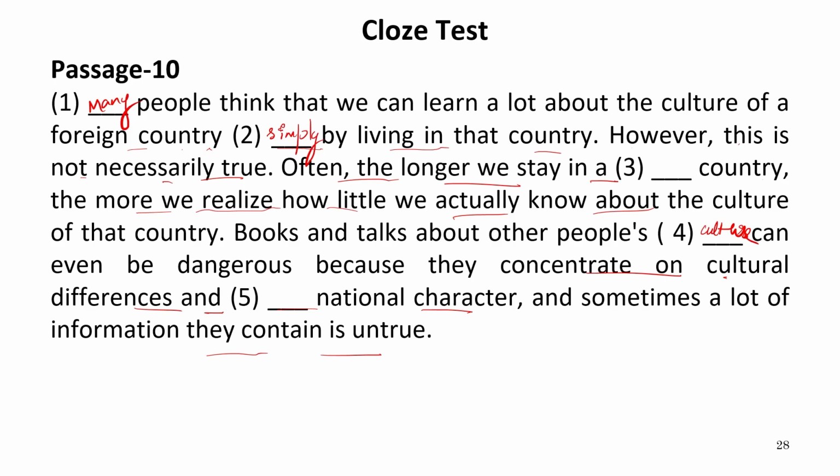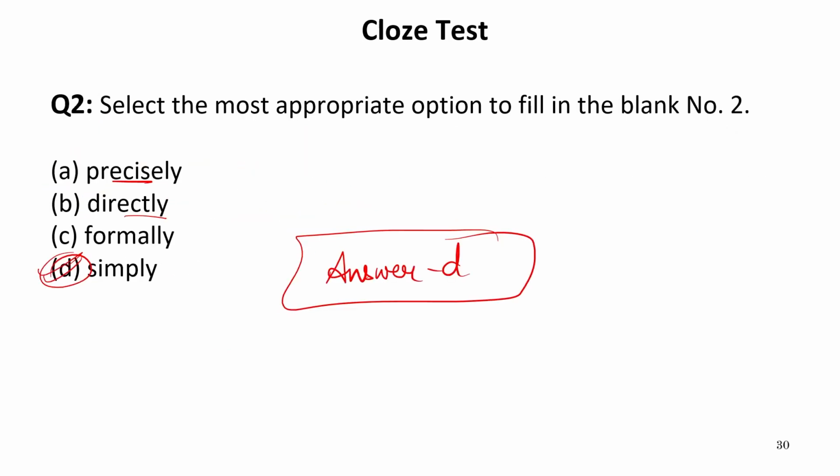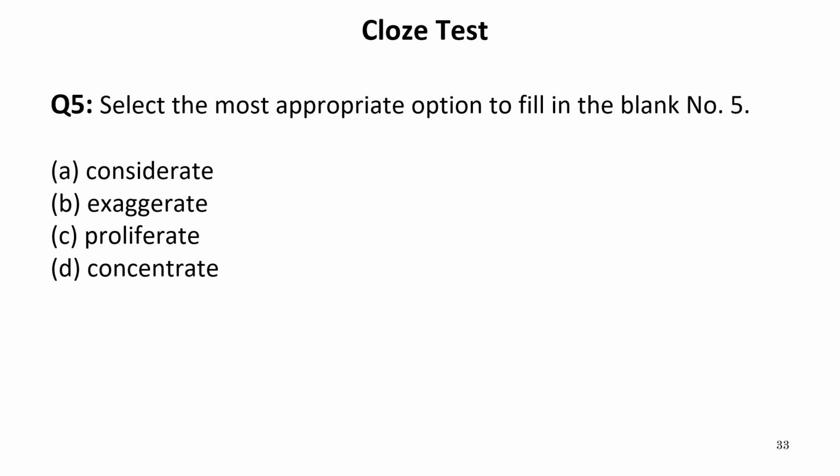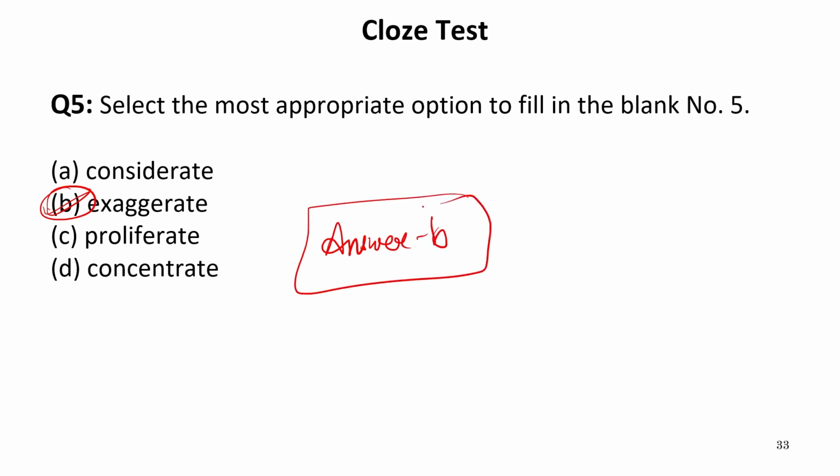Now let us see the options for the fifth blank. Considerate, exaggerate, proliferate, or concentrate. So obviously the correct and suitable word over here is exaggerate. So our answer is B. B is the correct answer.